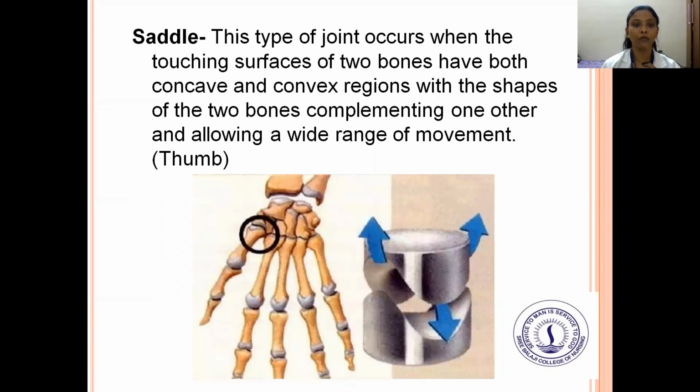And next, the saddle joint. This type of joint occurs when the touching surfaces of two bones have both concave and convex regions, with the shapes of the two bones complementing one another and allowing a wide range of movements. The example of this joint is the thumb joint.